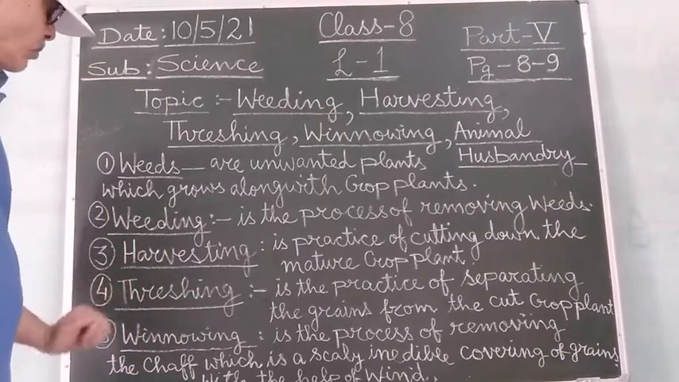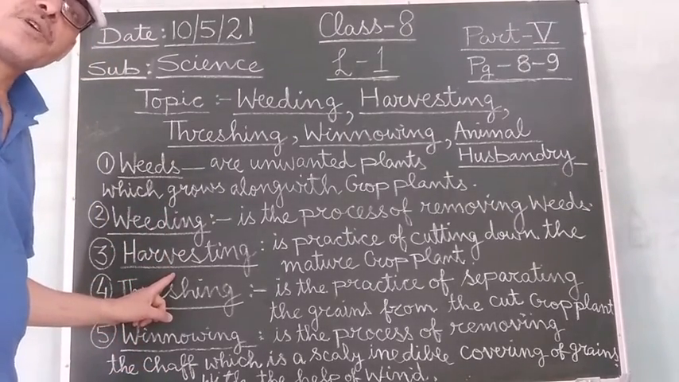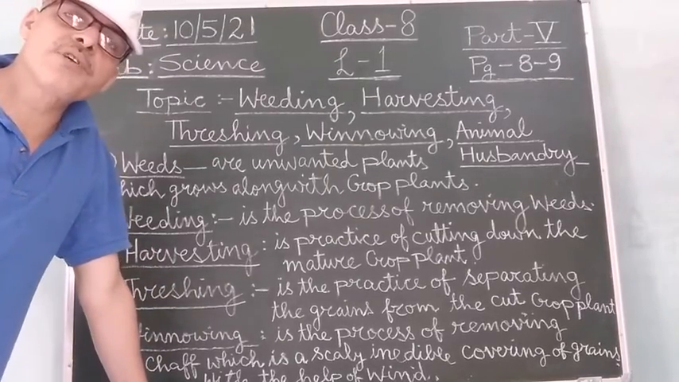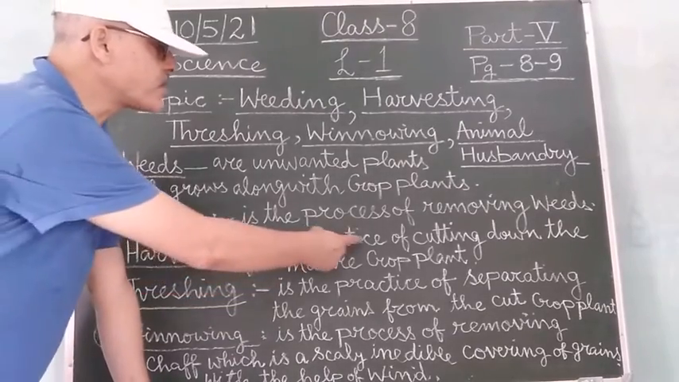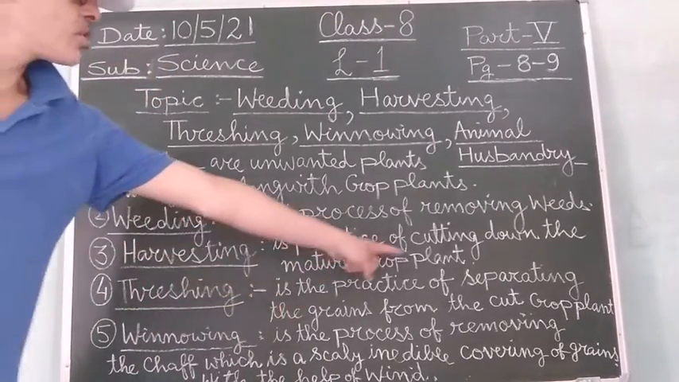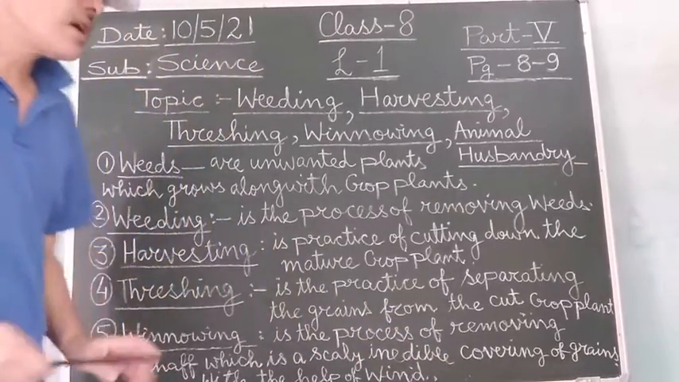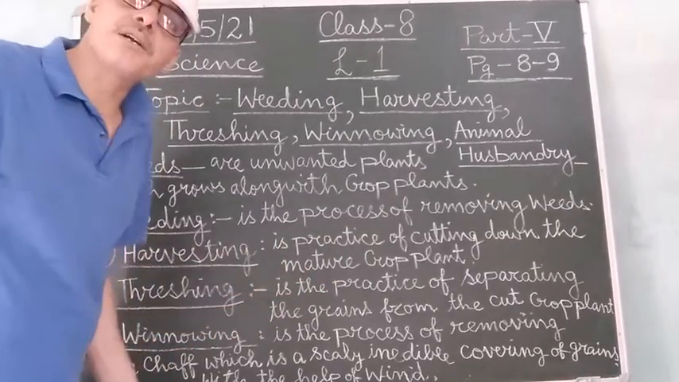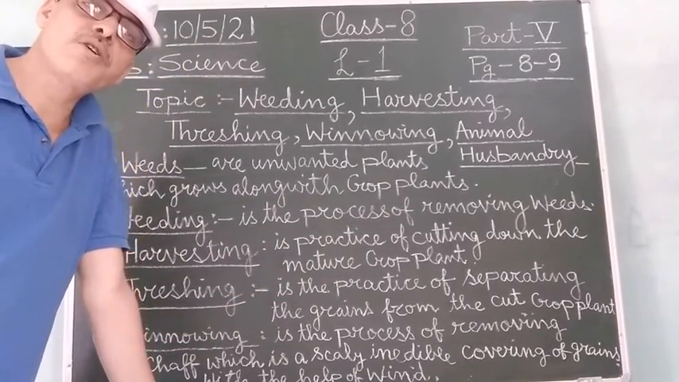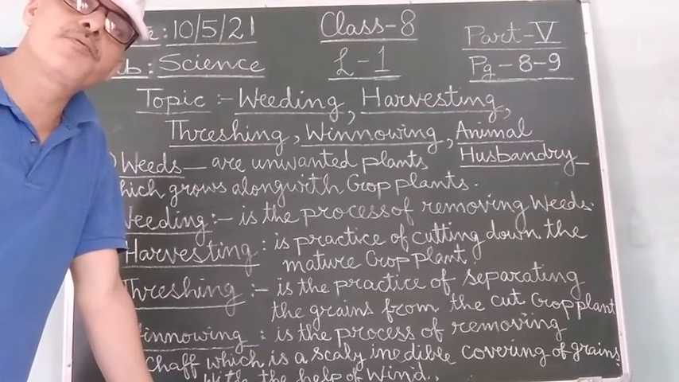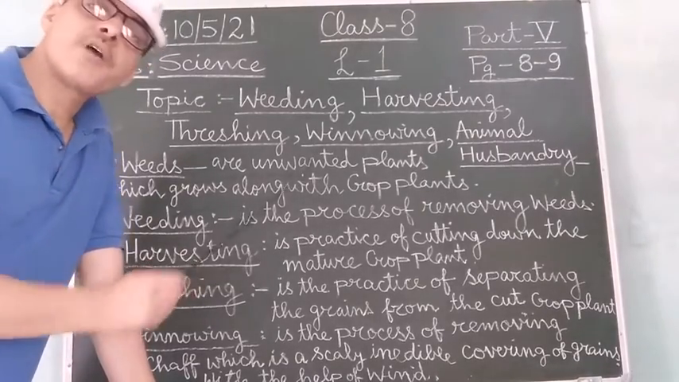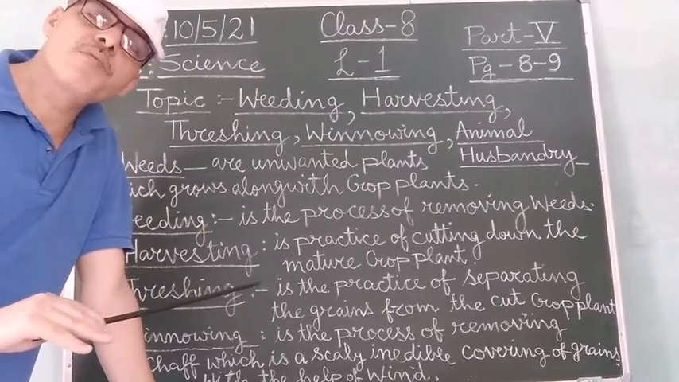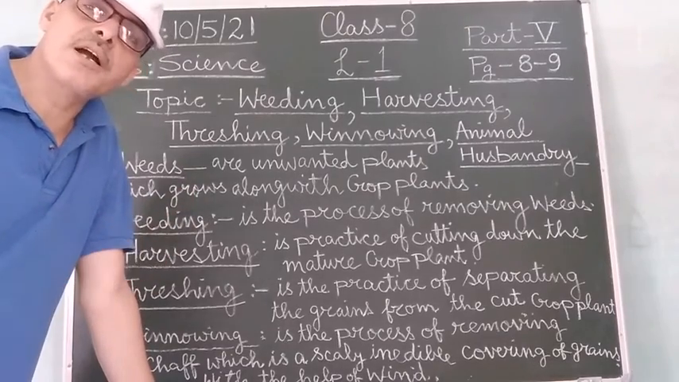Now, the next agricultural practice which the farmer performs is called harvesting. So what is harvesting? Harvesting is the practice of cutting down the mature crop plants. When the crops mature, they produce the fruits, and then the upper portion of the cultivated plant, the portion above the soil, is cut.